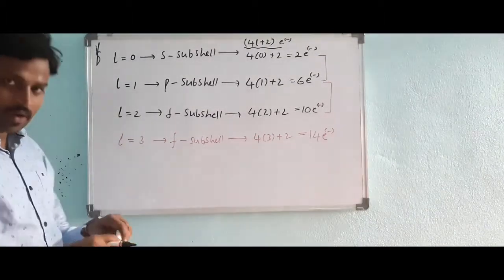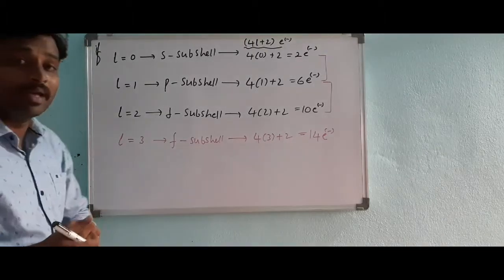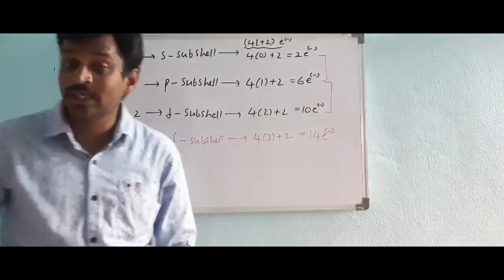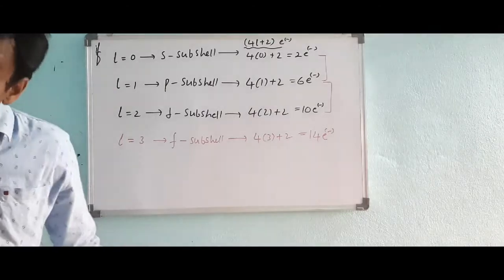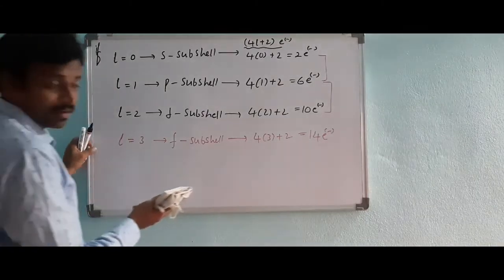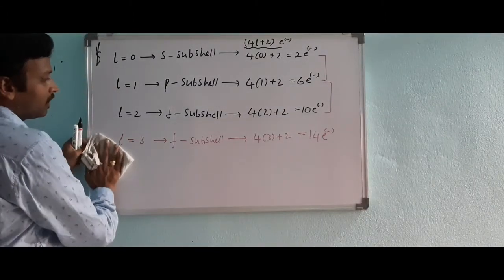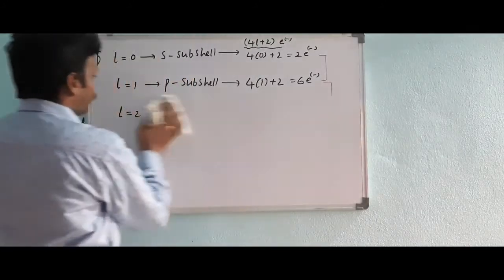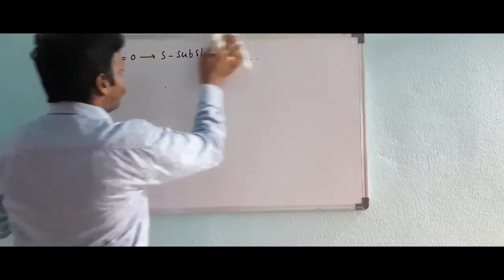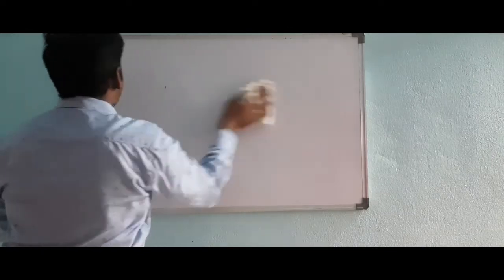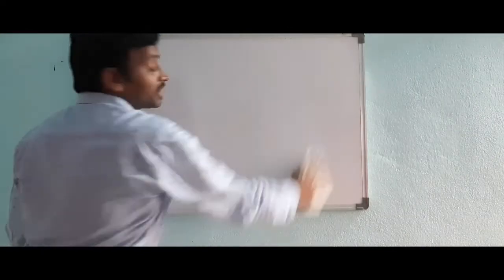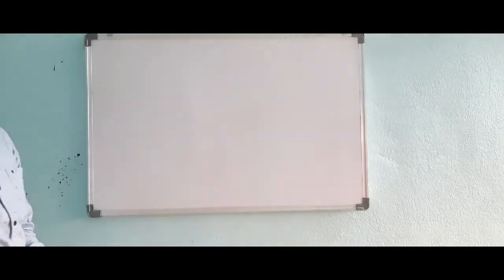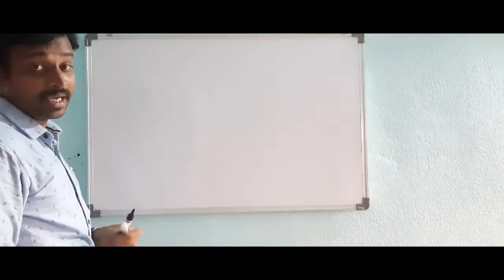Okay, now let's see how many particular subshells are present in every shell, one by one. I already gave that the number of subshells present in every shell starts from 0 and ends with n minus 1. 0 to n minus 1.